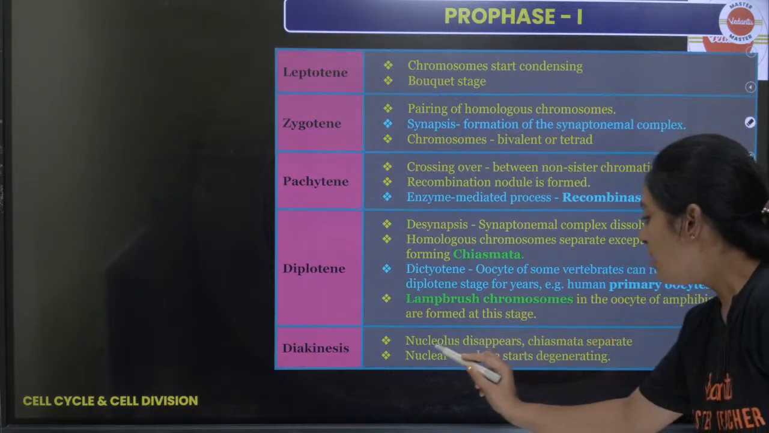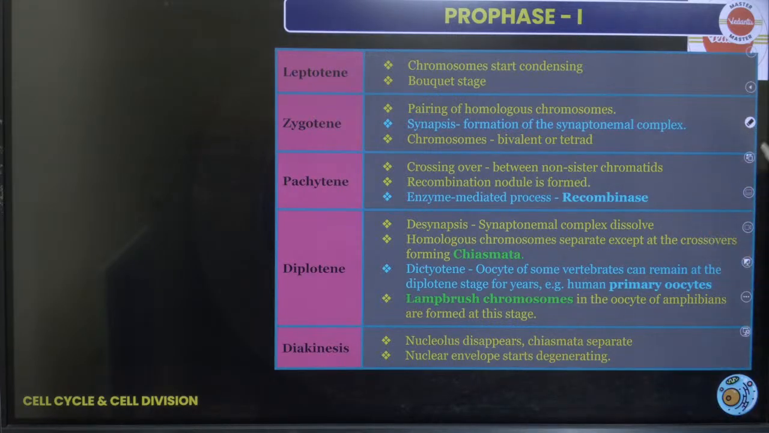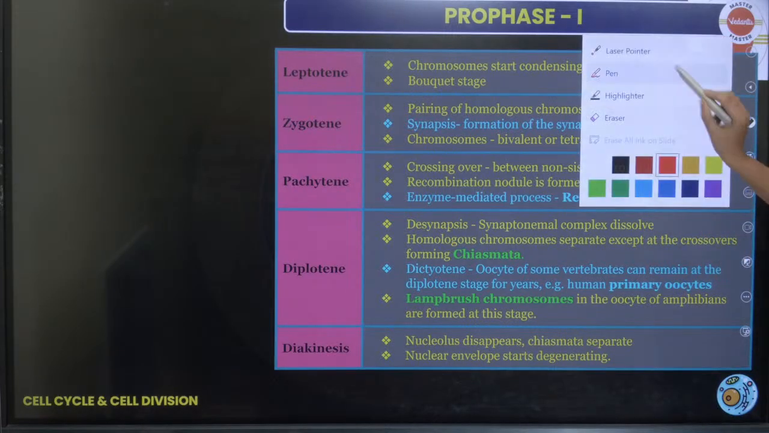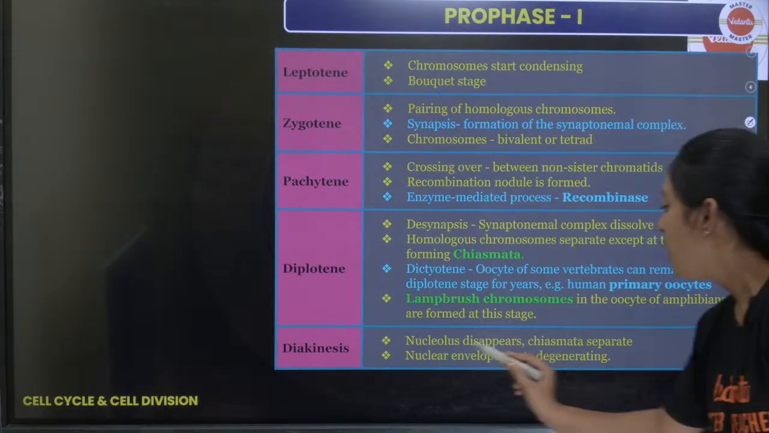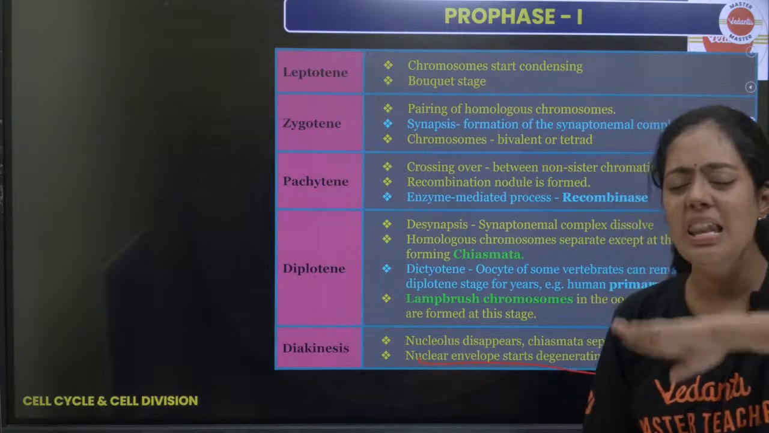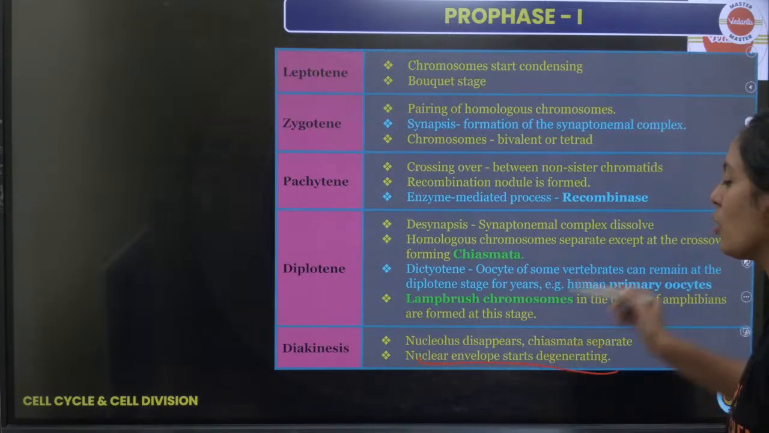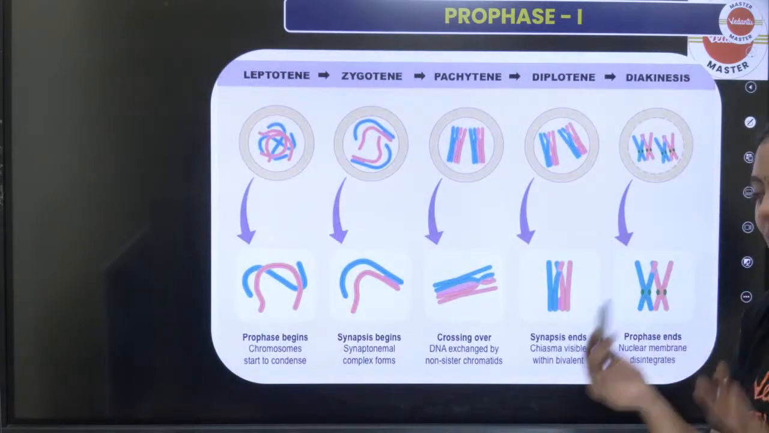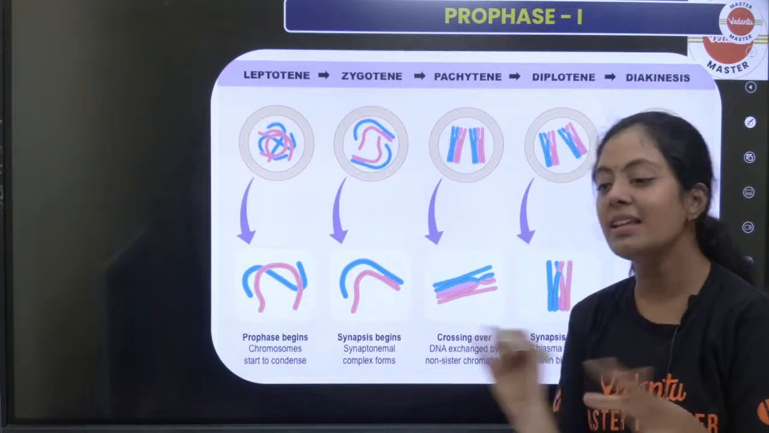Diakinesis-la enna nadakudhu? The nucleolus disappears, the chiasma is going to separate. Adhu terminalization of chiasma nu solrom. The nuclear envelope starts degenerating. Idhukku apram nadakra ella stage-umey ore maadhiri dhaan irukum pasanga. That is your metaphase, anaphase, telophase, everything remains the same.